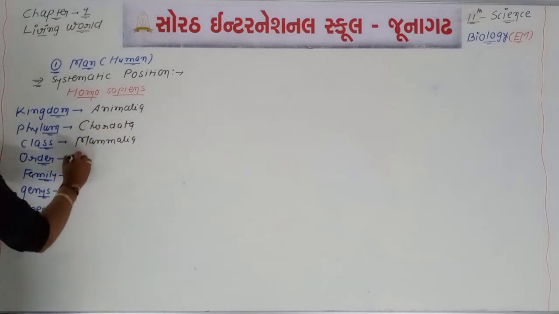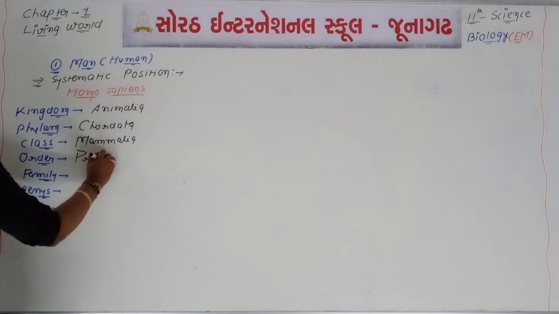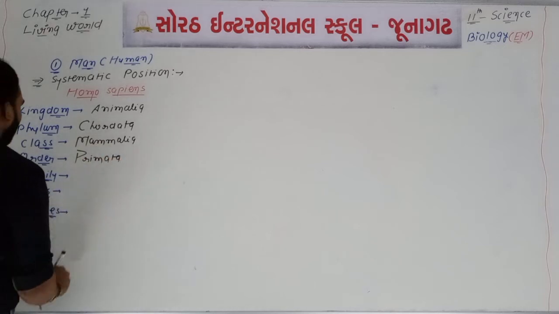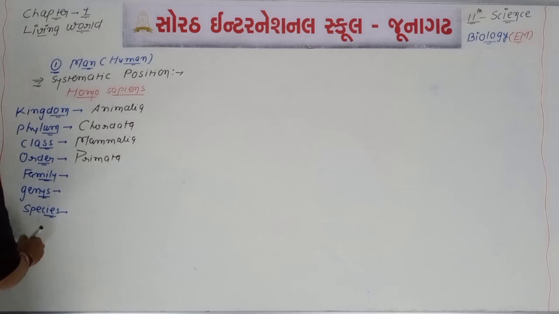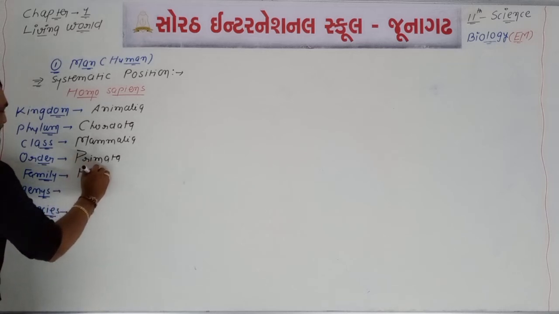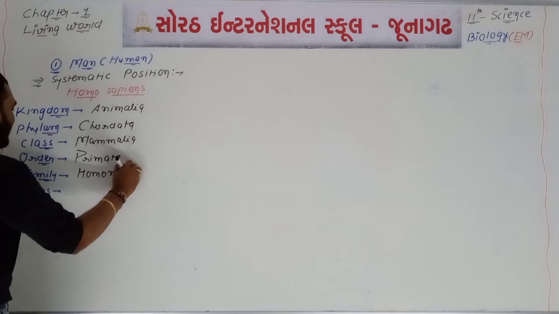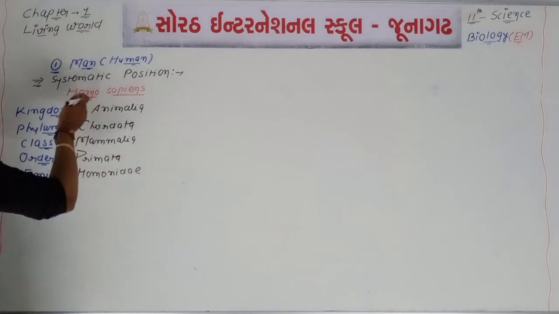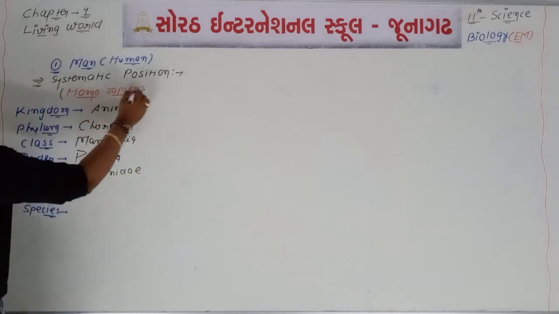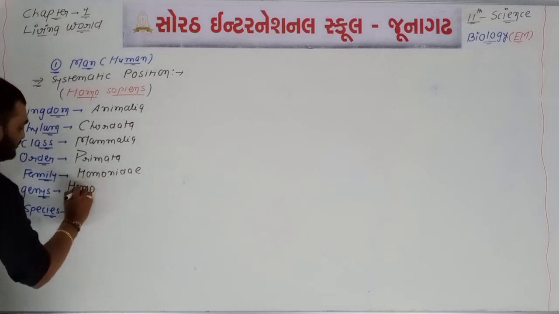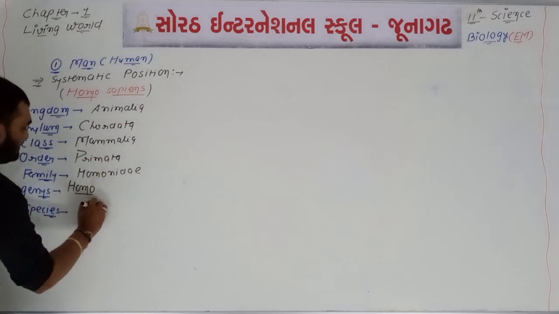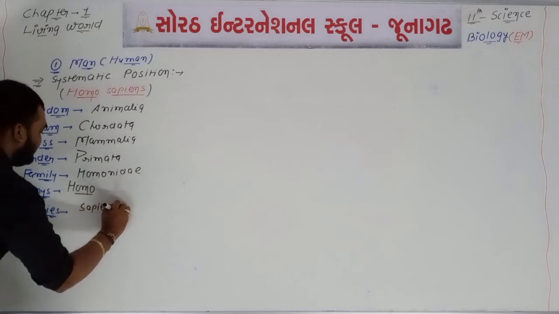Order will be Primata, meaning all primates; all primitive types of mammals are included in the order Primata. Family will be Hominidae. Genus is always there in the scientific name, so genus will be Homo, underline is a must. And the species will be sapiens.